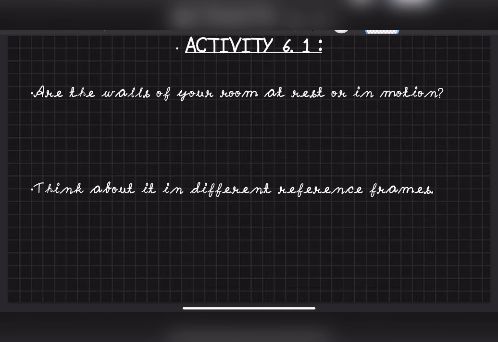Now, first let us discuss activity 6.1. This is on your page number 84. First is, are the walls of your room at rest or in motion? A very good question. Now you are sitting in a room, okay. The wall is there. Now with respect to you, is the wall moving or not? You will say, sir, the wall is there. If I go away and come back again, the wall is not moving, so it is at rest.